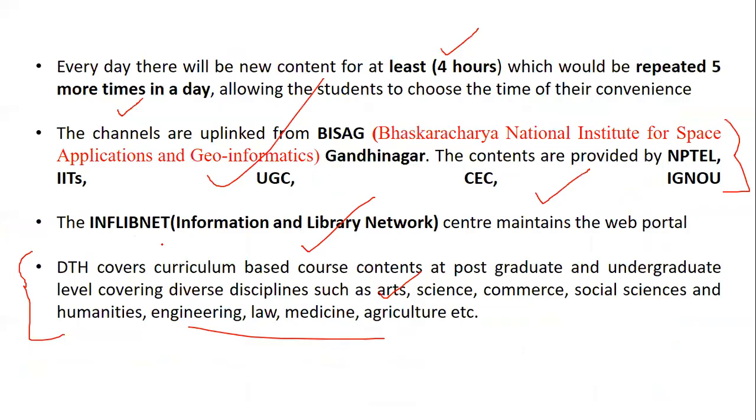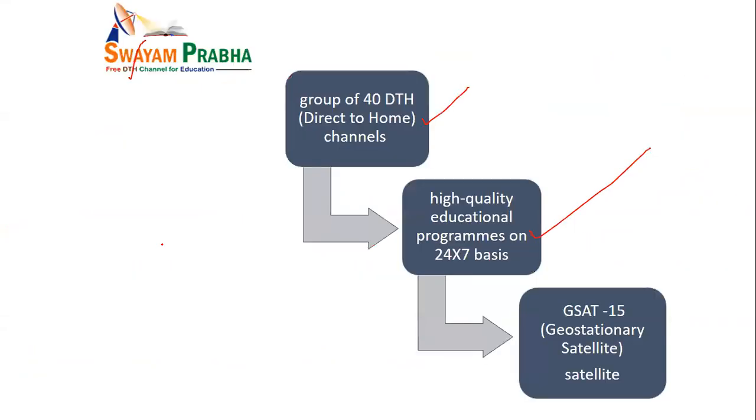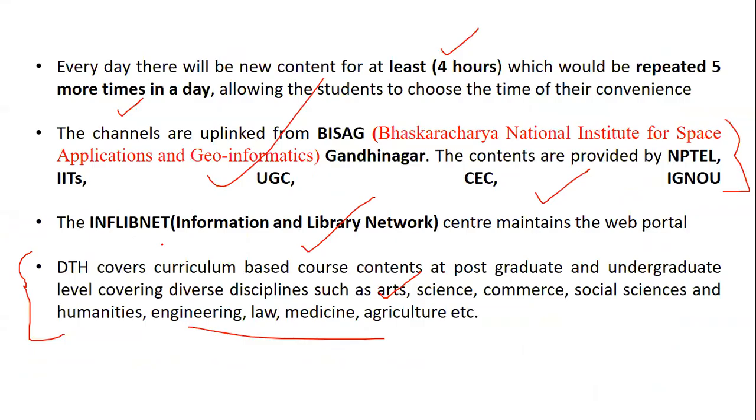So in this part 1, we have taken a very small topic, SWAYAMPRABHA. What are the number of channels, what type the channels do, from where they have been uplinked, who maintains the website portal is all given to you. How the content comes, what type of disciplines they take is also given, right?